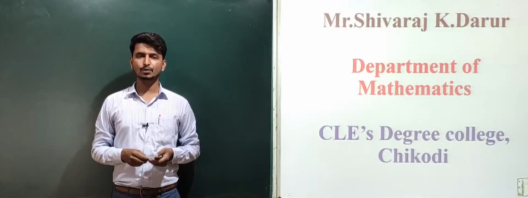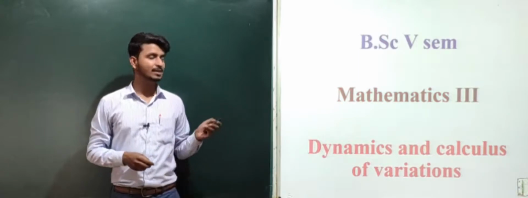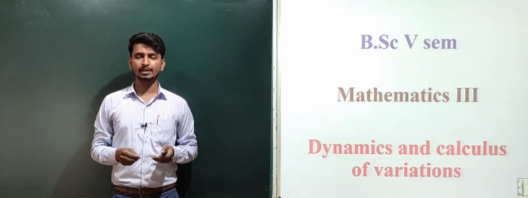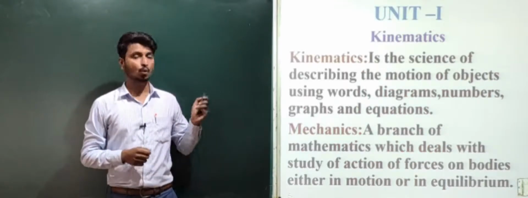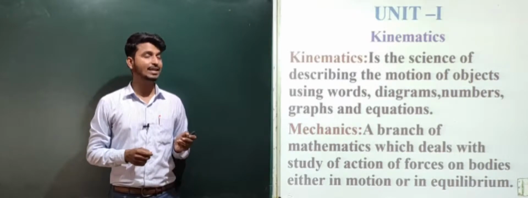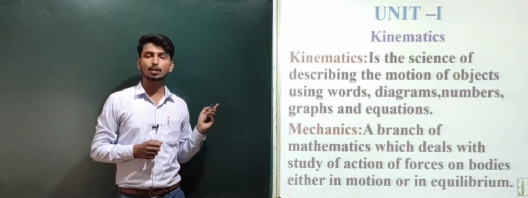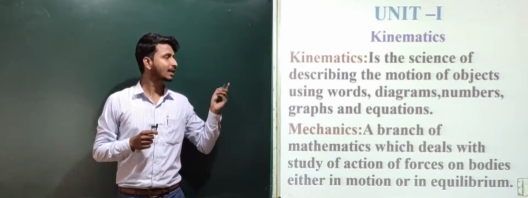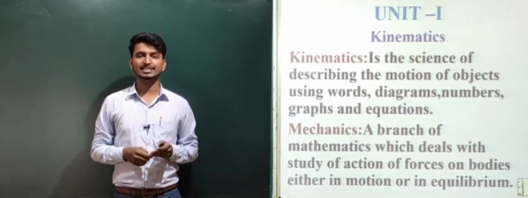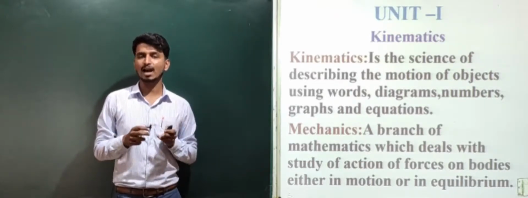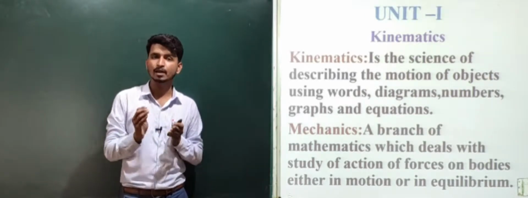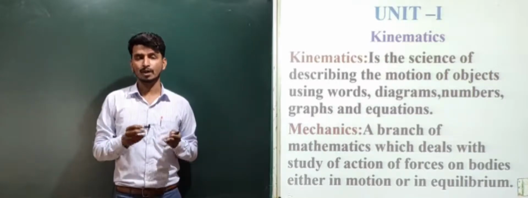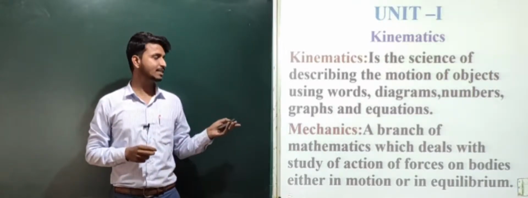In the previous video, we discussed the syllabus for BSc 5th semester, that is paper 3, Dynamics and Calculus of Variation. In this video, we will study the first unit, that is kinematics. Here, what do you mean by kinematics? Kinematics is the science of describing the motion of objects using words, diagrams, numbers, graphs and equations. By using these, you can describe the motion of an object or a particle.